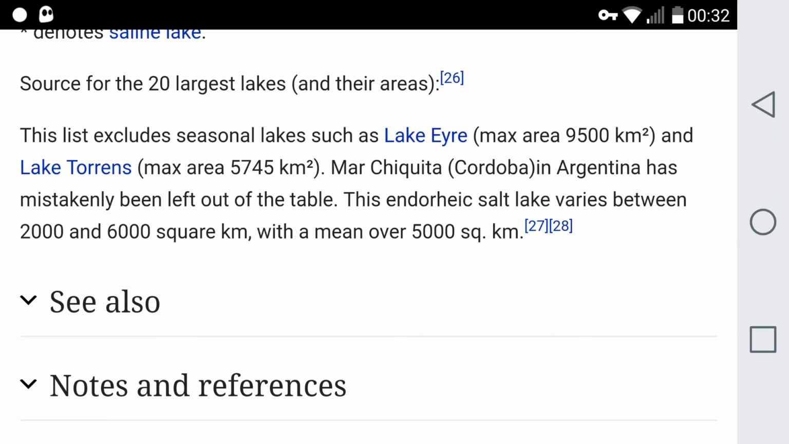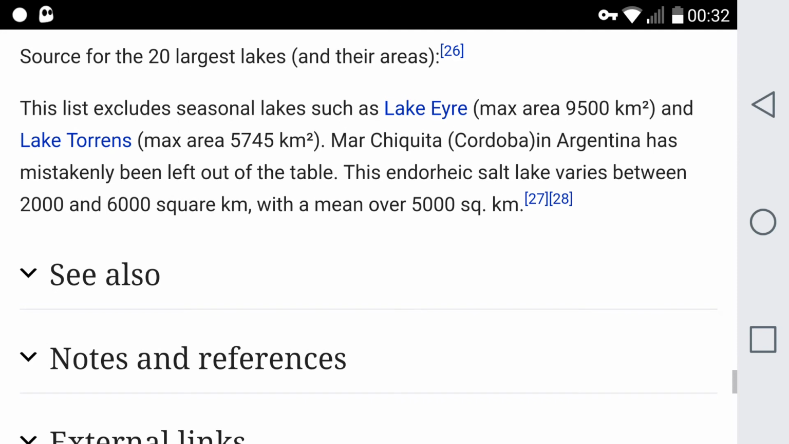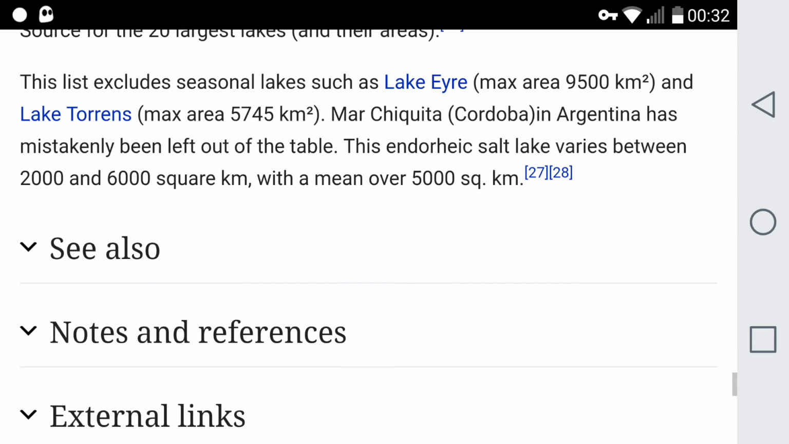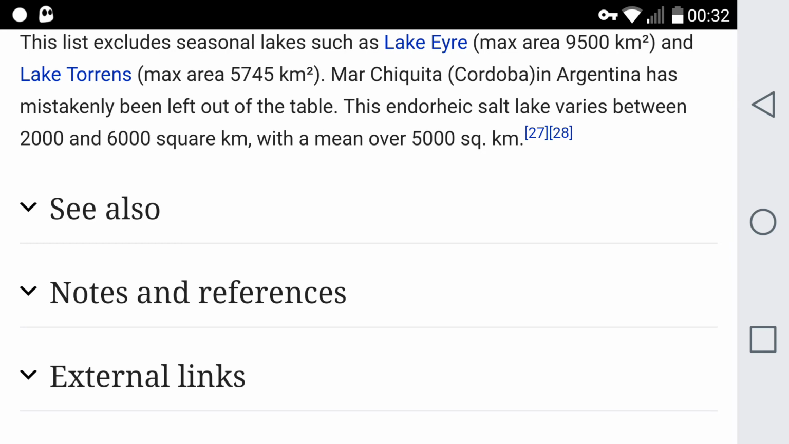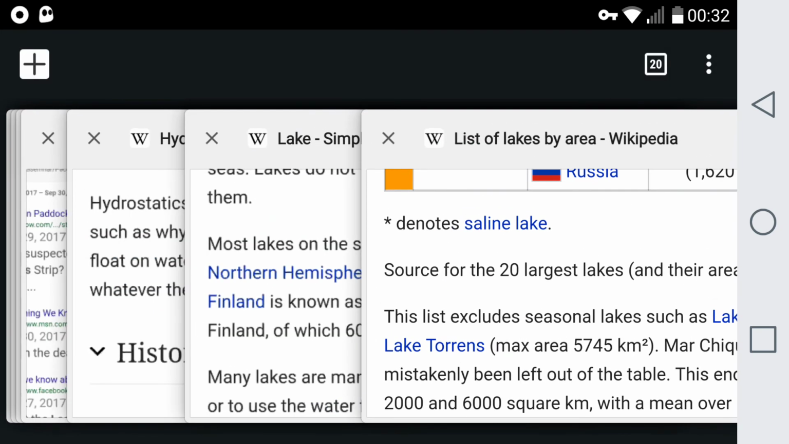So this list excludes seasonal lakes such as Lake Eyre, maximum area 9,500 kilometres squared, and Lake Torrens, maximum area 5,745 kilometres squared. Mar Chiquita, Cordoba in Argentina, has mistakenly been left out of the table. This endorheic salt lake varies between 2,000 and 6,000 square kilometres, with a mean over 5,000 square kilometres. So as we can see,